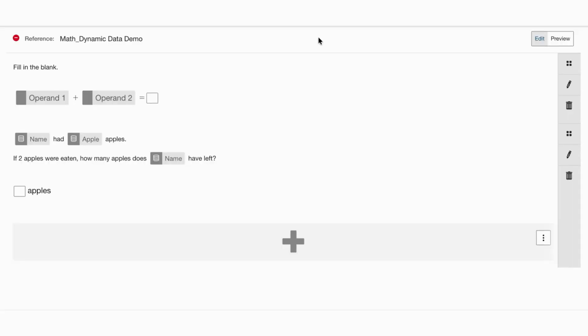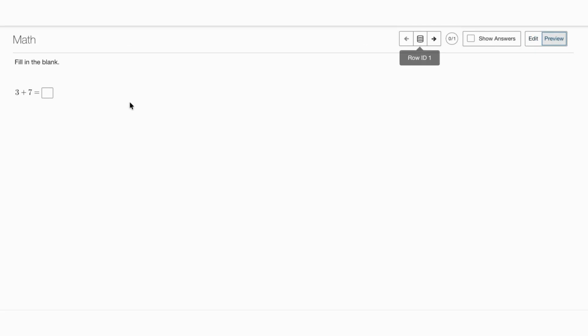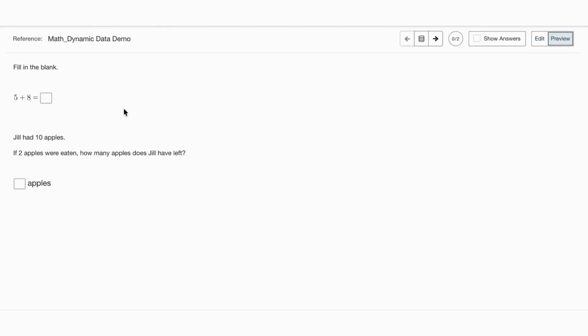Here we have an item that includes dynamic content, as we can see here with the different variables, operand 1, operand 2, name, apple. Previously, if we wanted to preview the dynamic content for each variable, we'd have to click into the question and preview at the question level. So here you can see we have the variables populating instead of the variable name. With this new feature, instead of going into the question, we can simply preview at the item level and have the dynamic content variables populate here.